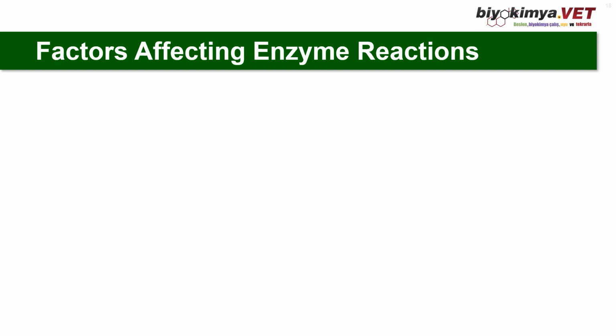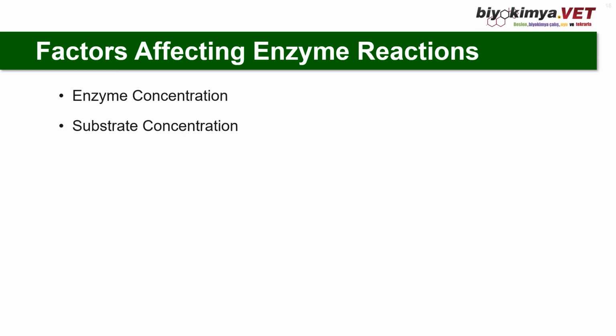There are various factors affecting enzyme reactions. The first one is the enzyme concentration. The rate of enzyme reaction under optimal conditions in a substrate-abundant medium is directly proportional to the enzyme concentration. Another factor is substrate concentration. As the substrate concentration increases, the rate of enzyme reaction also increases. By increasing the substrate, a rapid increase in the reaction rate is seen at first. However, as the substrate addition continues, this rapid increase slows down and eventually remains constant at a certain level.